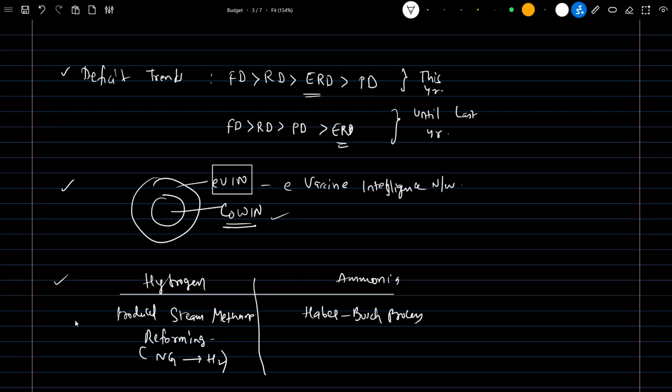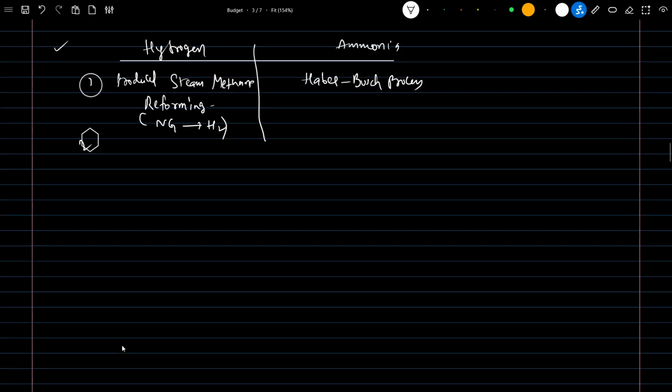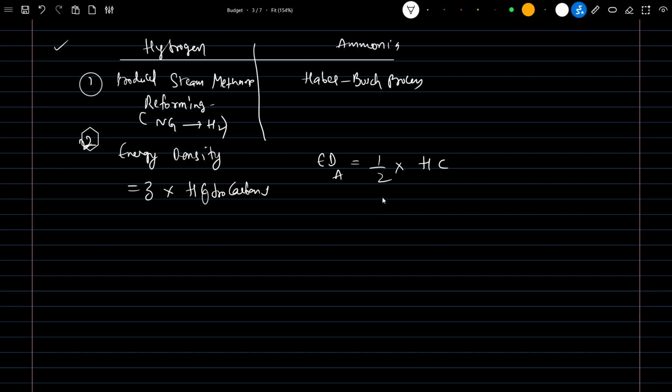This is the first difference. The second difference between the two is energy density. The energy density of hydrogen is 3 times that of hydrocarbons, whereas the energy density of ammonia is half that of hydrocarbons. It means hydrocarbon energy density is more than that of ammonia, you can say this way.